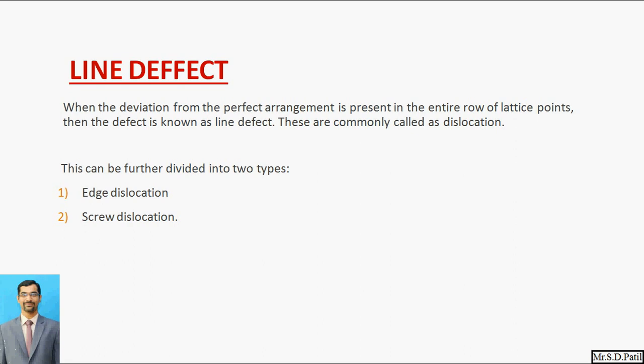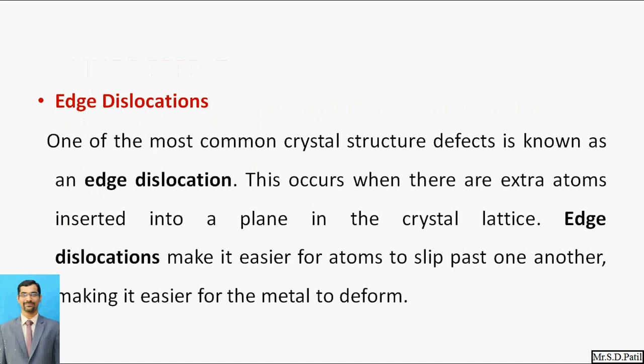There are two types of line defects. Those two types are, one, the edge dislocation, and second, the screw dislocation. First, edge dislocation. Let us see the meaning of edge dislocation. One of the most common crystal structure defects is known as an edge dislocation. This is a very common crystal structure defect.